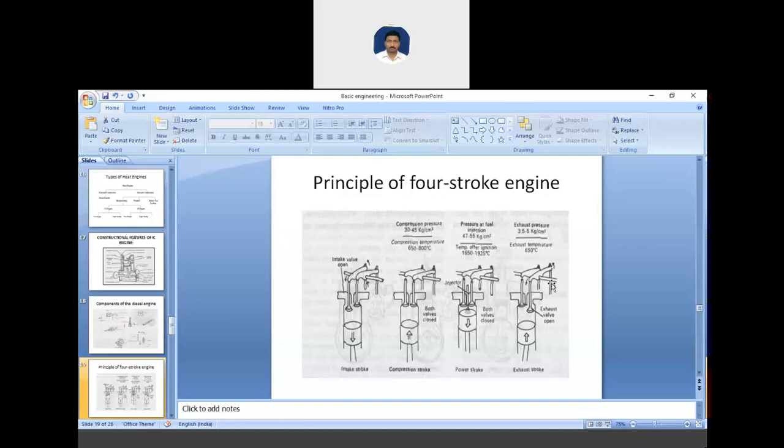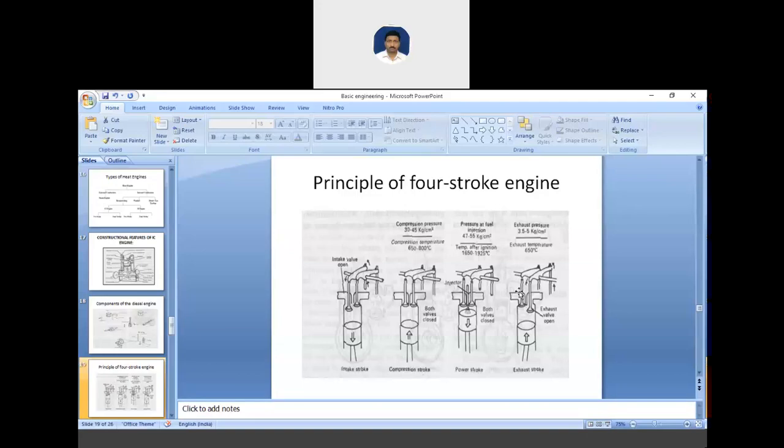The reciprocating motion of the piston is converted into rotary motion of the crankshaft by means of the connecting rod. So the crankshaft rotates in its main bearing, which is set in the crankcase. So this takes two revolutions.